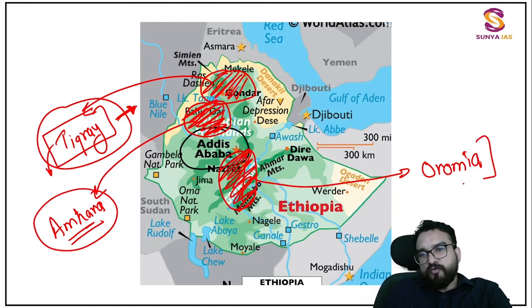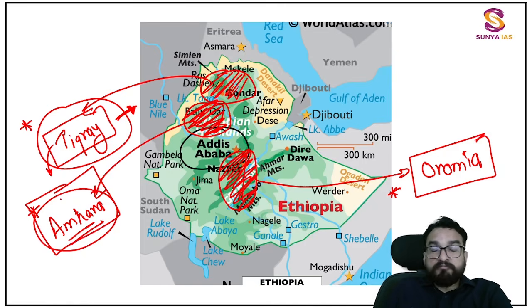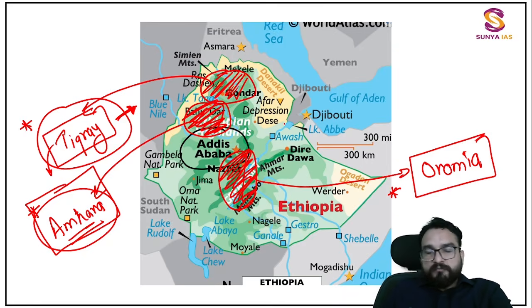I was telling you in my previous video from 2023, and directly this Amhara came into the picture, and students who were following it dedicatedly commented below that this had come in the examination, right? People have utilized it. So that's why I'm saying these become important.